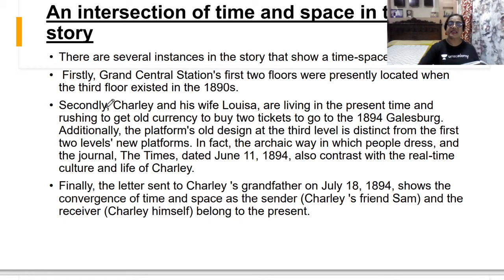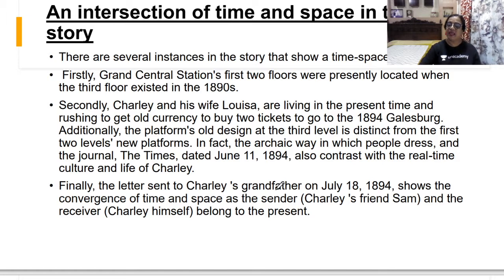Okay. So next you see, secondly, Charlie and his wife Louisa are living in the present time. So this is the intersection of time and space in the story. Charlie and his wife, what is her name? Louisa. She is living in the present time and rushing to get old currency to buy two tickets. Now this is another intersection of time and space. Now Charlie is rushing to buy the old currency of 1894 so that he can take his wife Louisa to that world of fantasy where he can buy the tickets also with the old currency.